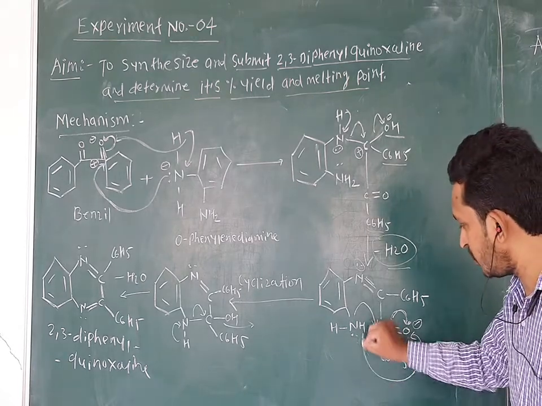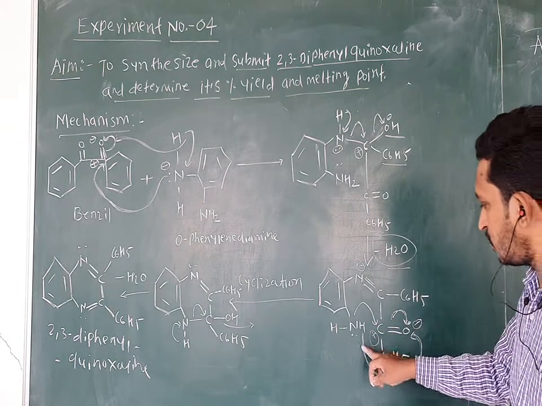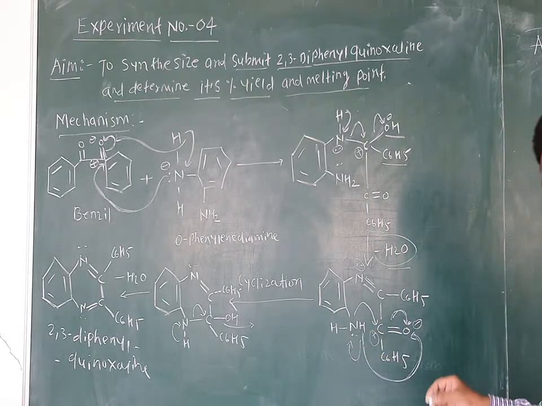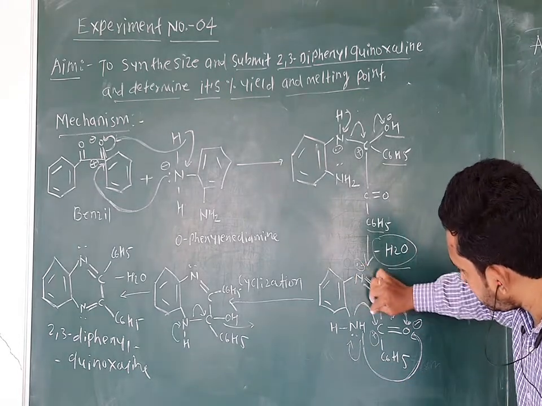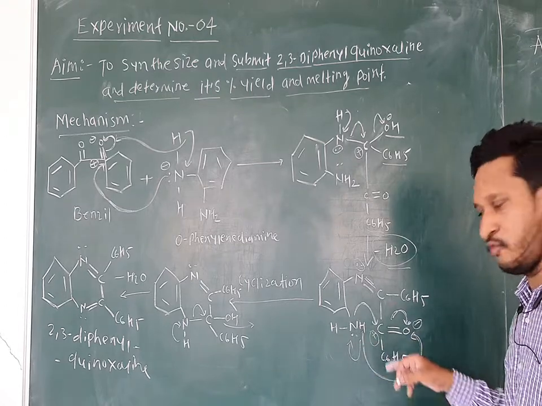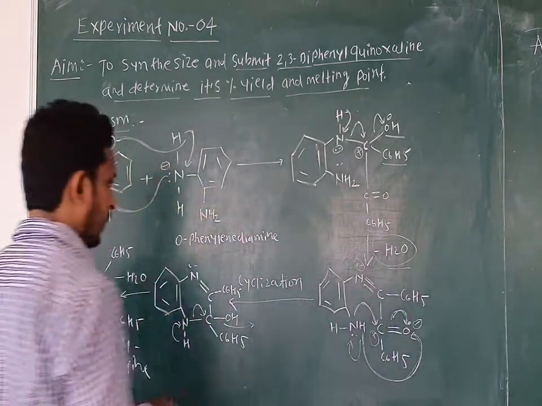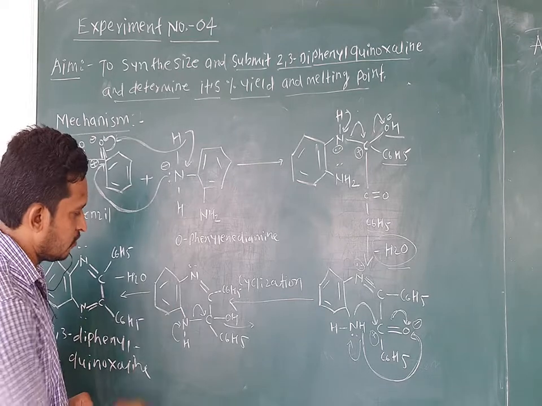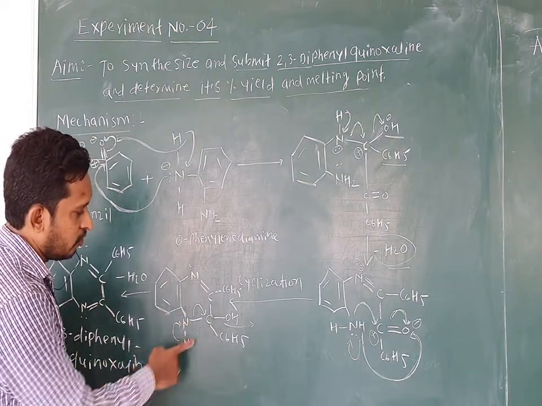So this O becomes OH. Then this hydrogen after removal gives a lone pair of electrons on nitrogen. So nitrogen becomes electron rich with a negative charge. It acts as a nucleophile and will attack the electron deficient carbon atom. In this way nitrogen attaches to carbon and we get the cyclic structure, by cyclization or ring closure reaction. So in this cyclic structure, the nitrogen attached to this carbon atom bears a hydrogen only, and this carbon is attached to an OH group.